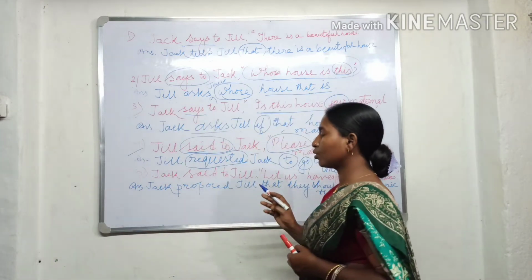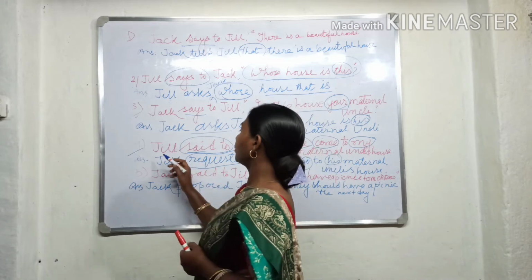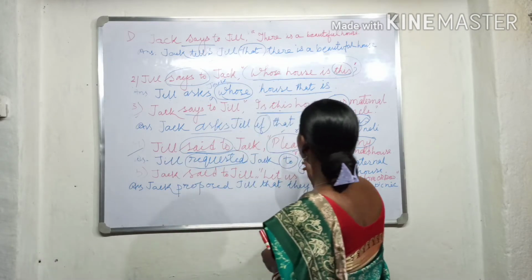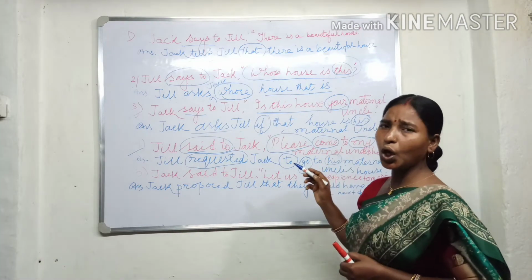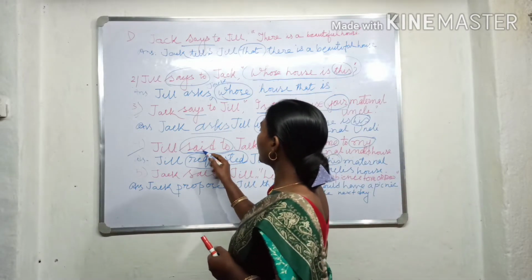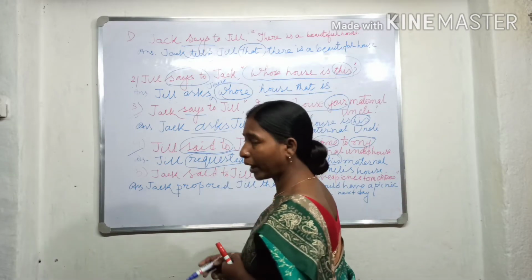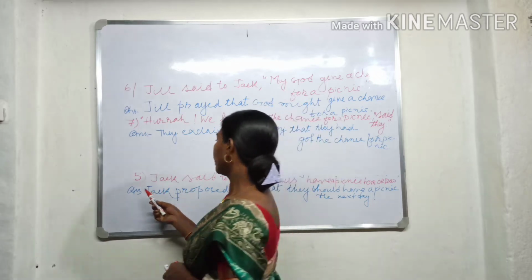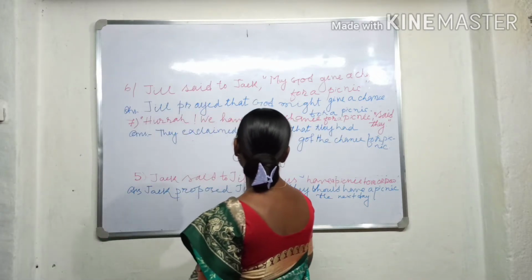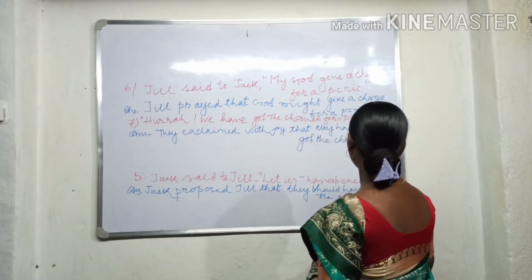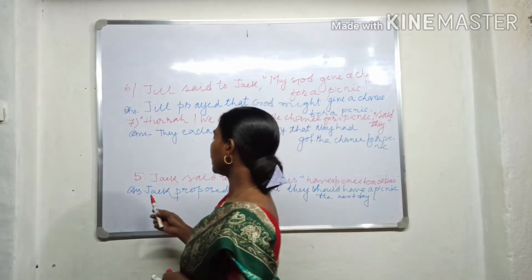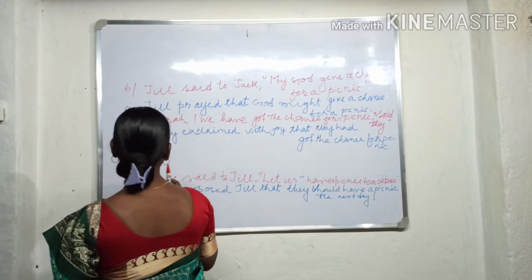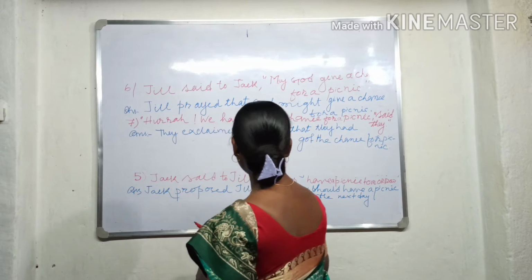Imperative sentences can also start with do not. So here the reporting verb said to changes into command. So next, Jack said to Jill, let us have a picnic tomorrow. This is also an imperative sentence.